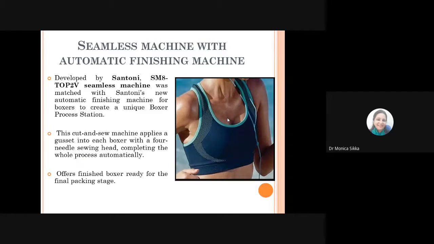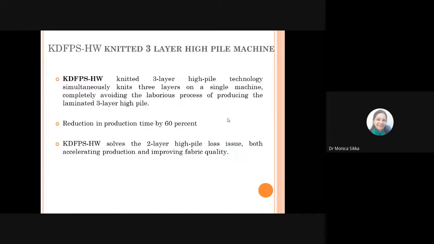So you have a combination of a seamless machine along with the finishing system, which is a kind of processing station that is a part of the main machine. This is another major development that has taken place, which helps in generating the final product in the same process. Then you have this KD FPS HW knitted 3-layer high pile machine.